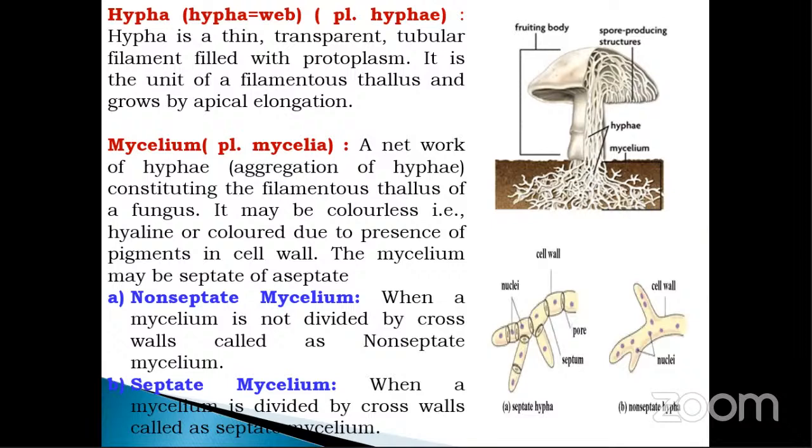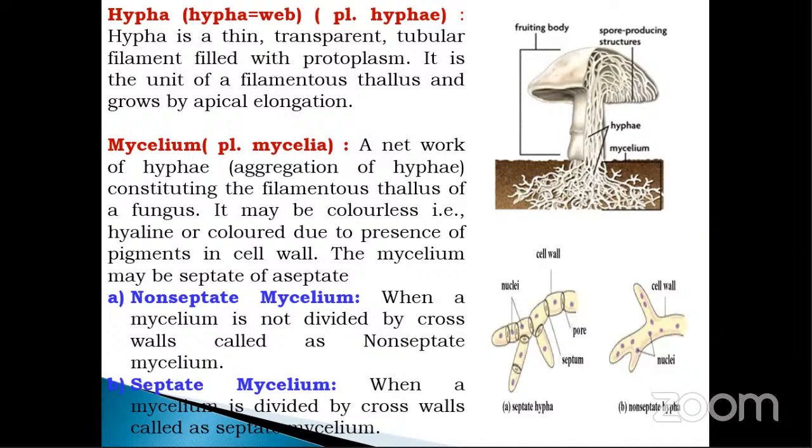In simple words, hypha is nothing but a single thread-like structure of the fungus.